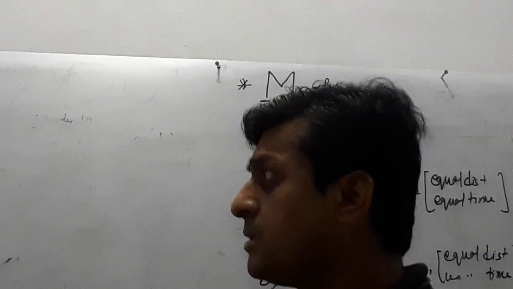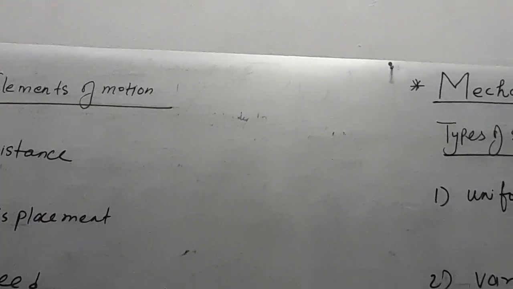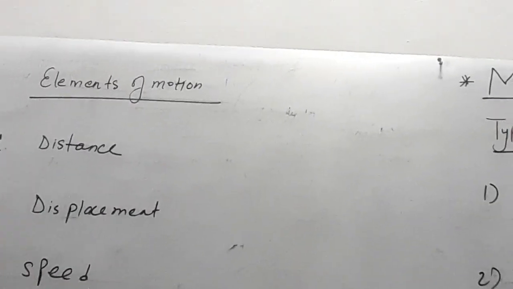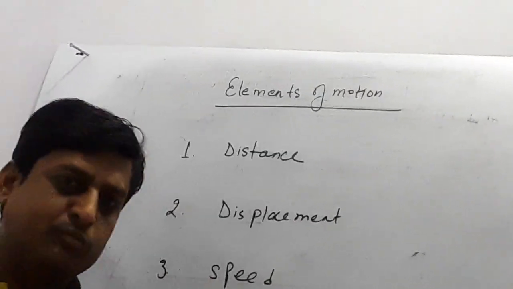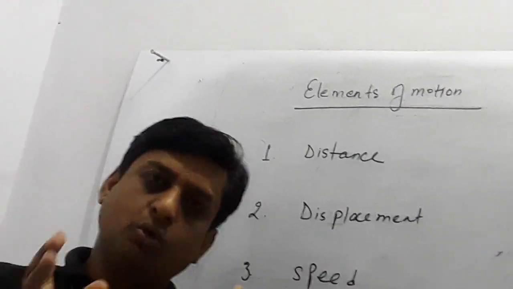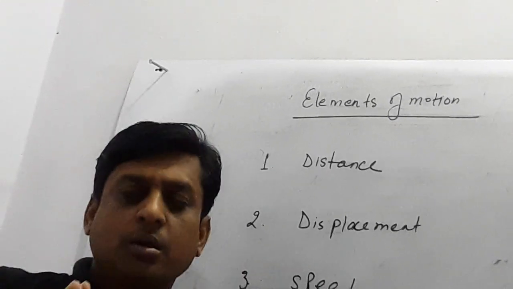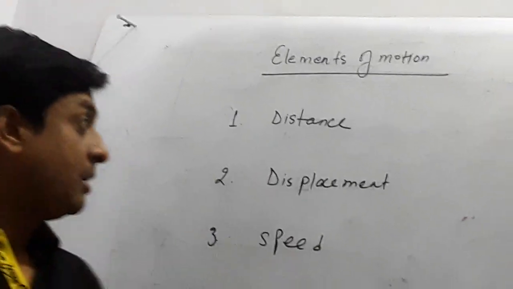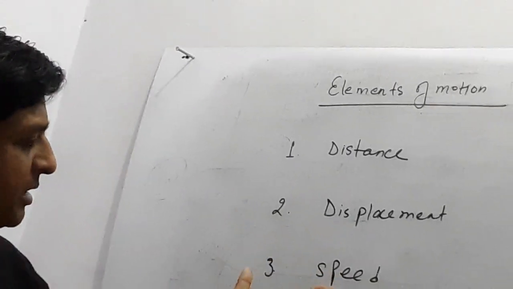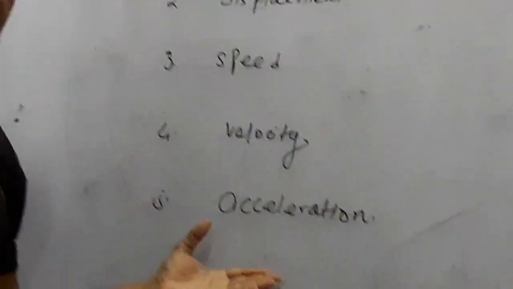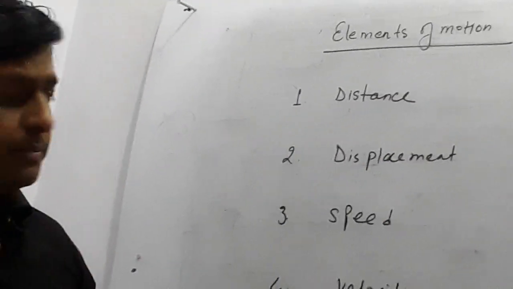Now my next topic is elements of motion. Look here, here are some elements of motion. The question is, what are elements of motion? Elements of motion means those physical quantities on which motion depends, or which describe the motion, like distance, displacement, speed, velocity, acceleration. So we will go one by one.